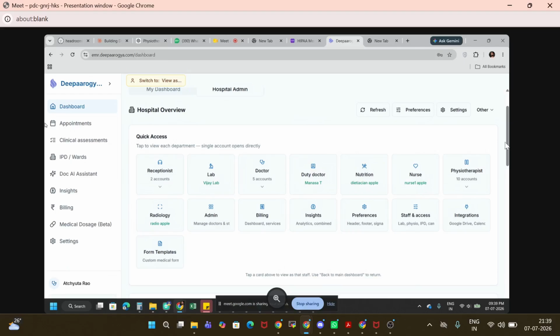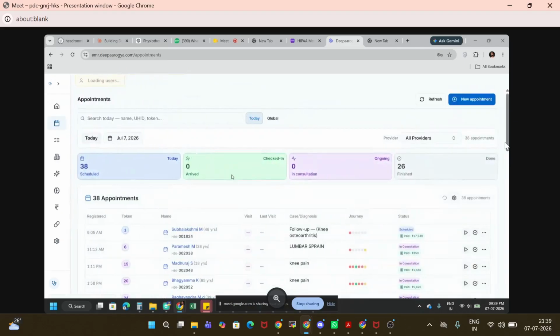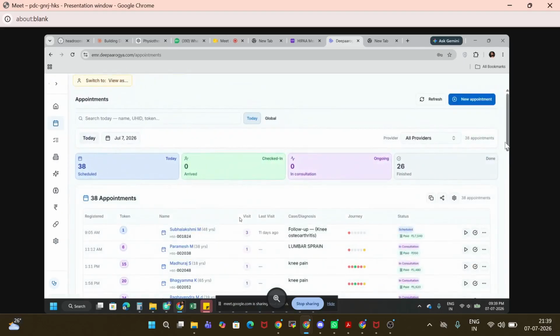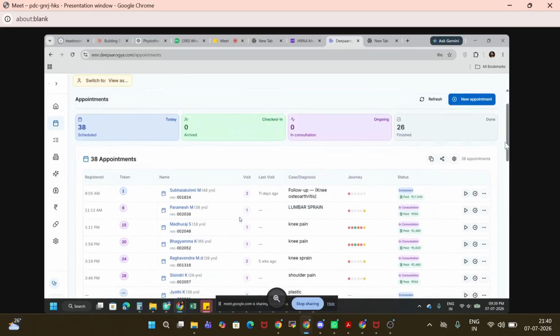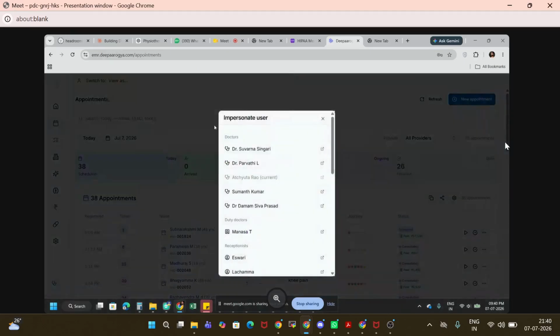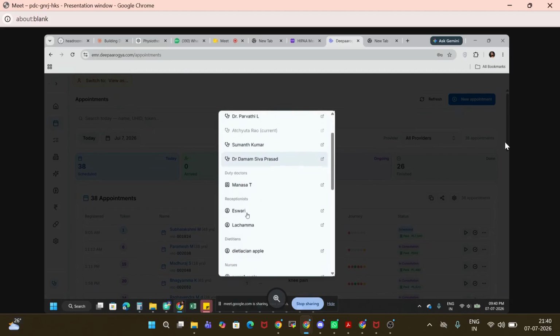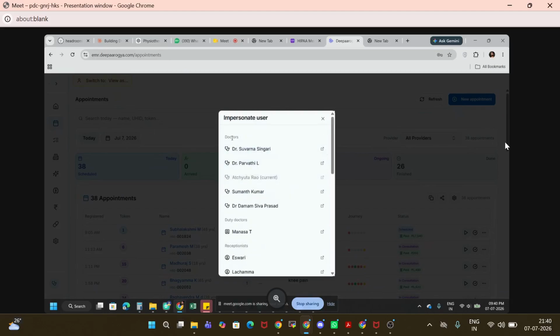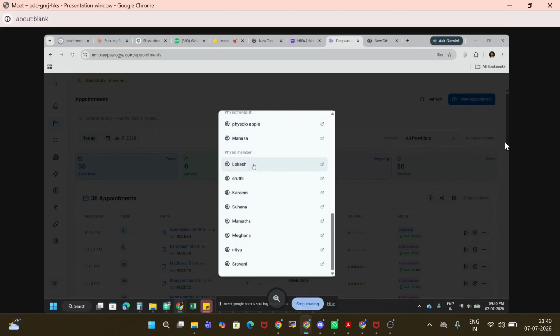So first I will start with the OPD, right? If you can see, I am showing you one of our clients' real data to get an idea. So this is a screen. We are providing this access to the receptionist. If you can see, we have different people in our hospital: receptionists, duty doctors, doctors, head doctors, and different people.